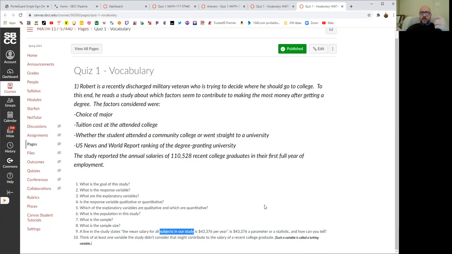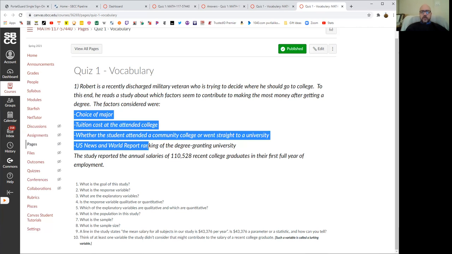The location they got a job in, right? A job in New York is going to pay more than one in Iowa on average. What their GPA was in college, probably a bunch of other things as well. Previous work experience. I think those are the ones I put in the answers. And then anything else you can think of that might affect that salary that is not one of these things here.